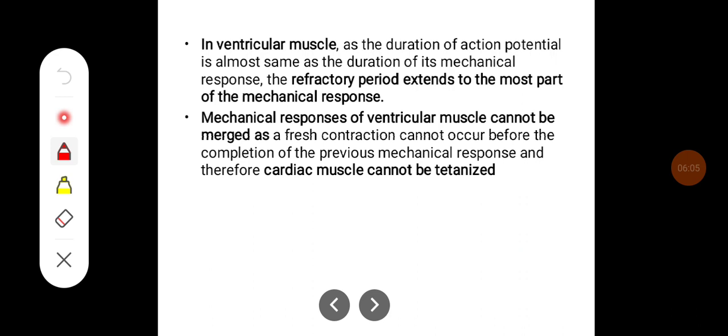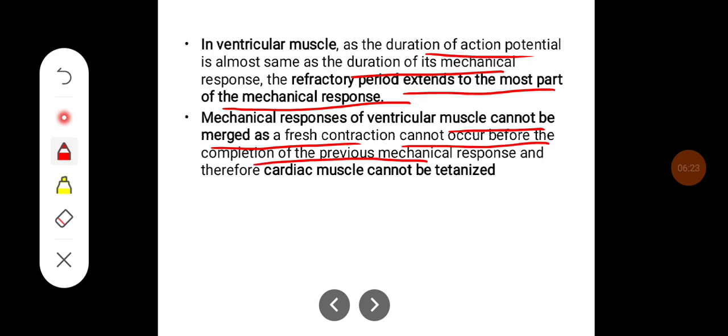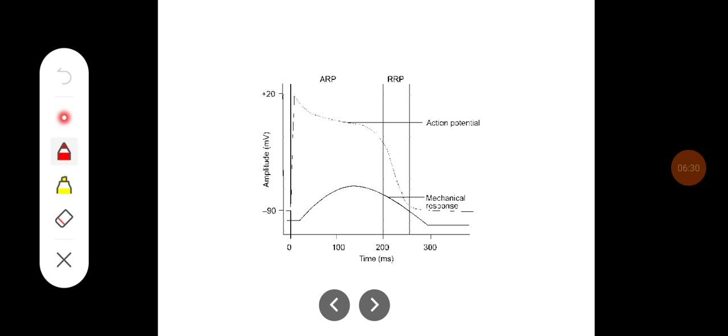In ventricular muscle, as the duration of the action potential is almost the same as the duration of its mechanical response, the refractory period extends over most of the mechanical response. A fresh contraction cannot occur before the completion of the previous mechanical response, and therefore cardiac muscle cannot be tetanized. Here you can see the action potential in the cardiac muscle fiber, and this is the mechanical contraction.